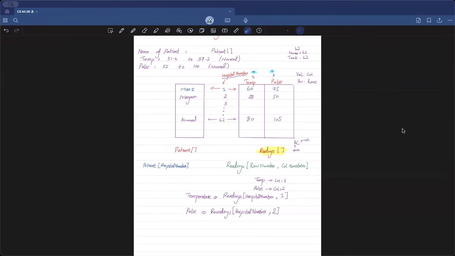Sir, when we say readings hospital number 2, is it going to the HN temp and 2 pulse? It's basically saying that when I write readings hospital number 2, it means go to the 2D array with the name readings, and in that, whatever your hospital number is, go to that specific index. For instance, this hospital number value is 2. Go to position number 2 and then grab the value which is at column number 2. So you grab this 50 value.